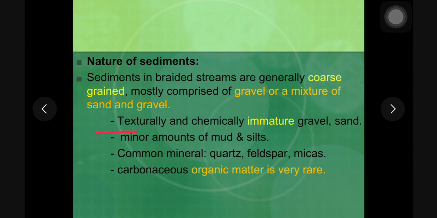These sediments are texturally immature or chemically immature because of less transportation of sediments. The sediments are not transported for a longer distance, and therefore they do not get sorted according to their grain size.